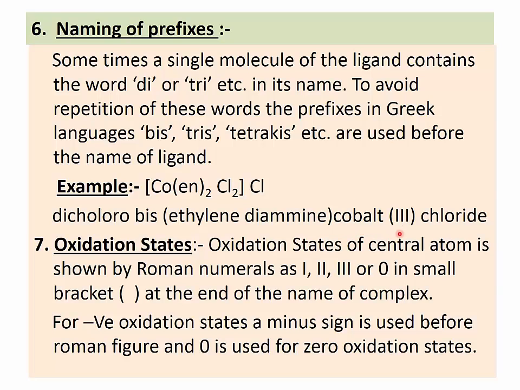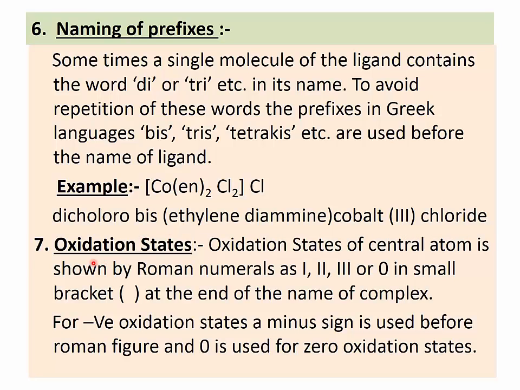Its valency, III, in Roman numerals in brackets, and then the name of the anion, chloride. So the name of this coordination compound is dichlorobis(ethylenediamine)cobalt(III) chloride. Got it? So this is for naming of prefixes.